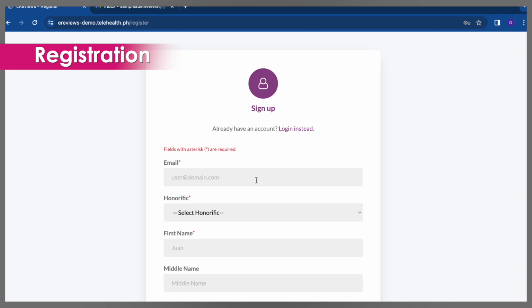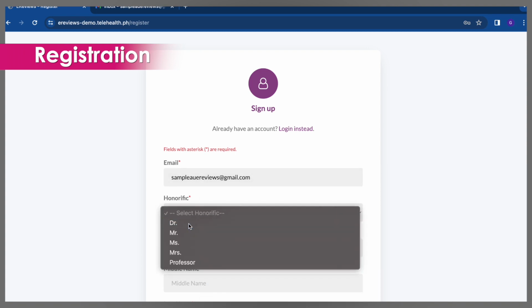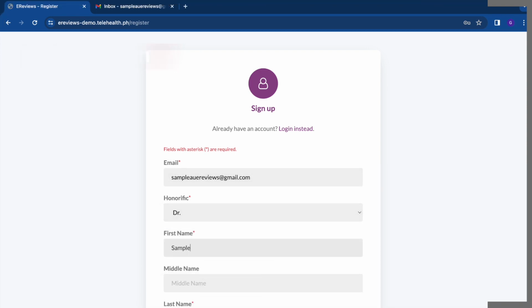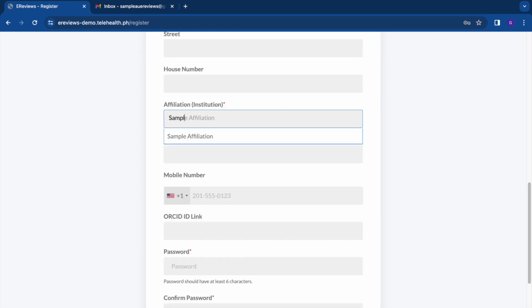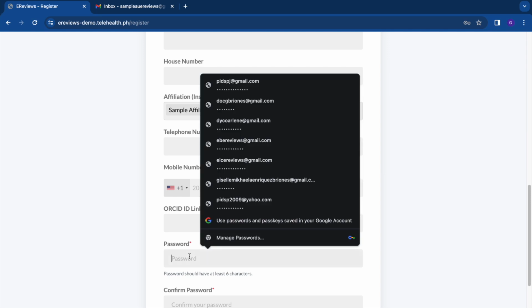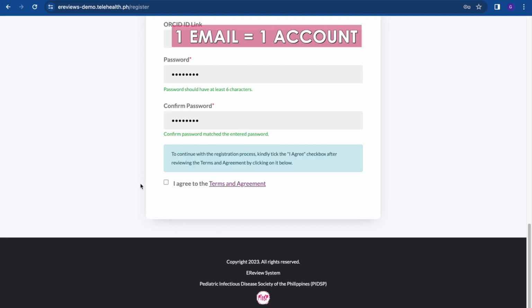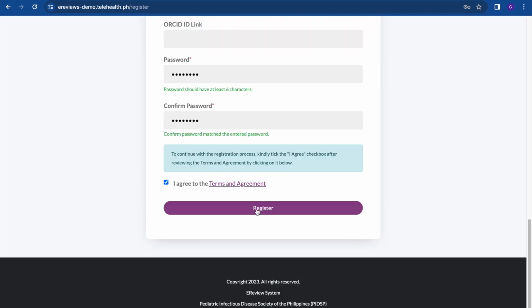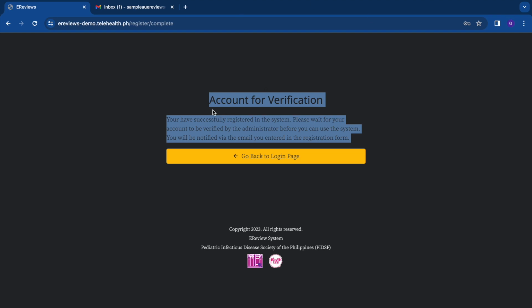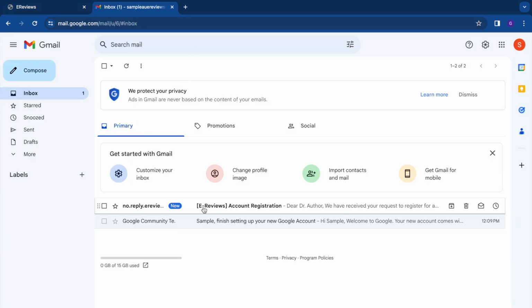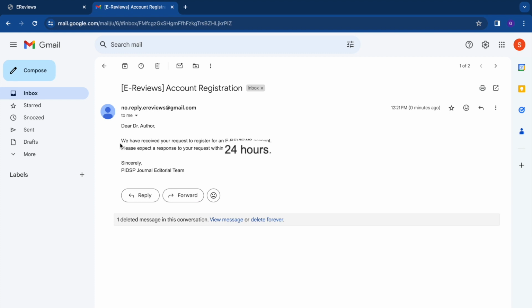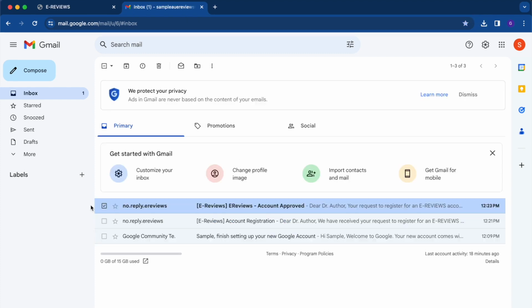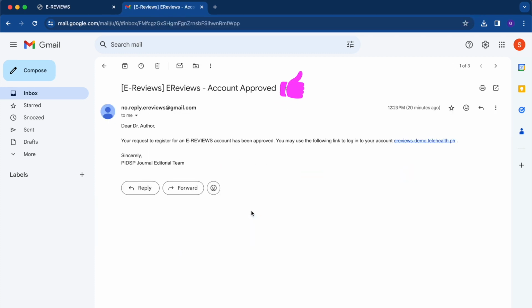the e-reviews registration page, where they will be asked to provide their name, personal email address, and hospital, institutional, or societal affiliation. An email address may be used only once to create a new account. The registration will then be approved by the PIDSP Journal Manager within 24 hours, after which authors will receive an email notification about the activation of their account.